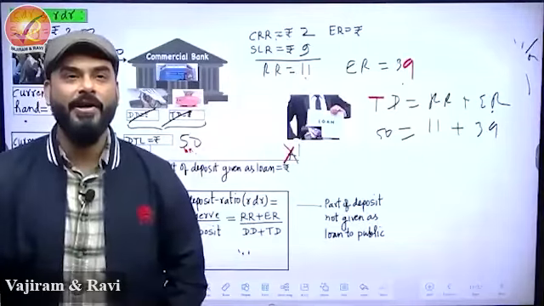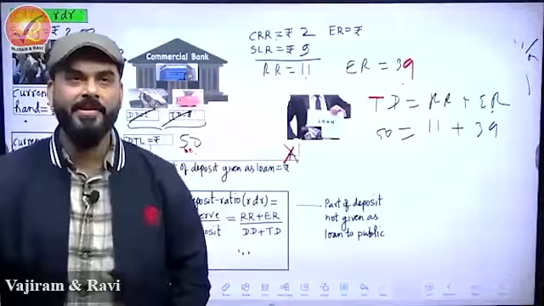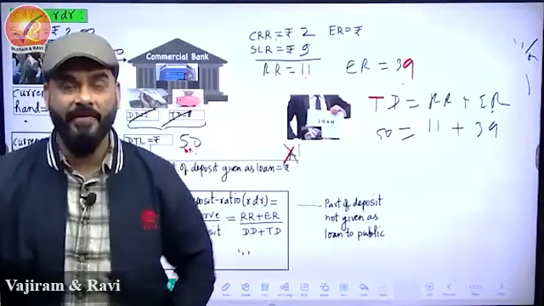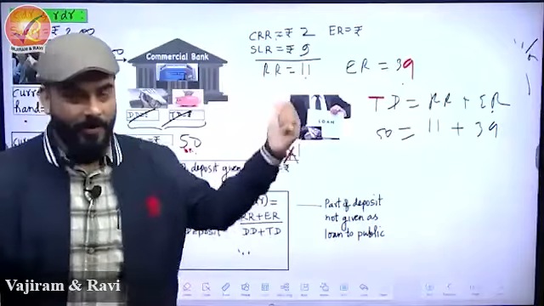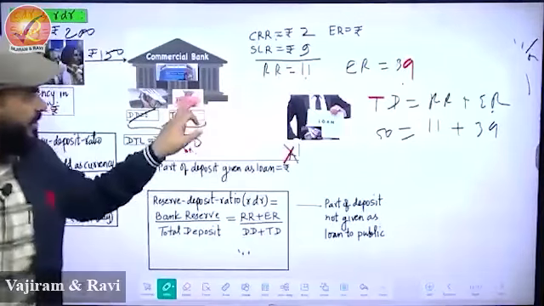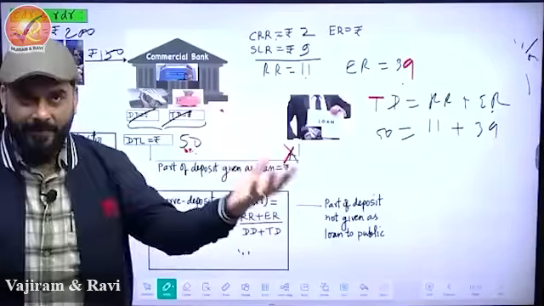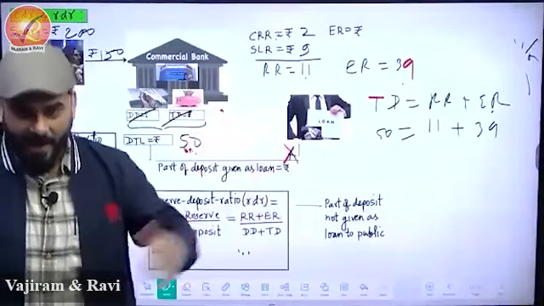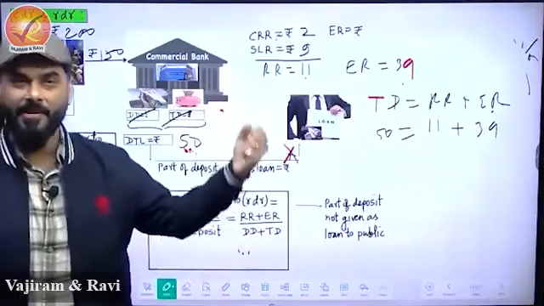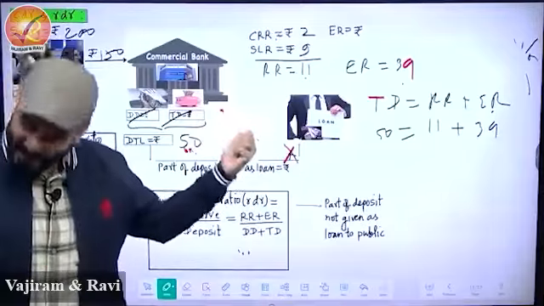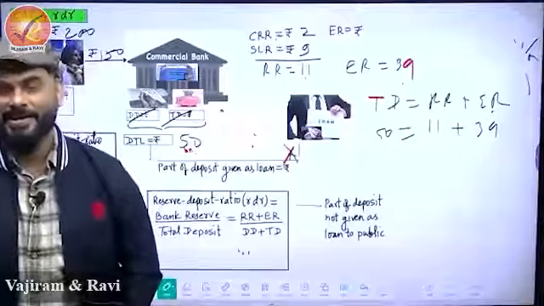Suppose today we remove the entire Paytm and UPI system from the economy, gone. There is nothing called UPI, there is nothing called Paytm. For buying everything, for purchasing everything, what do we need? Cash. If you need more cash, what will be the excess reserve of the bank? Will people deposit more money in the bank? Less deposit money in the bank? Less. Because if there is no Paytm, there is no UPI, the public will keep more cash in the hand. And the public keeping cash in the hand means the banking system will get less cash. If the bank gets less cash, less will be given out as loan. Directly the loan giving capacity will be reduced.